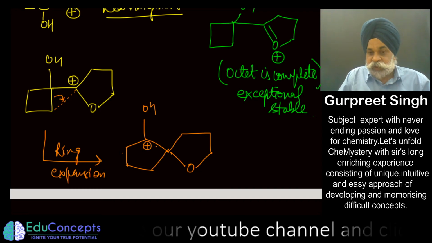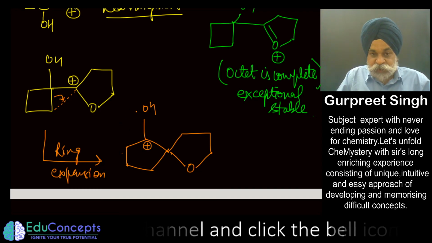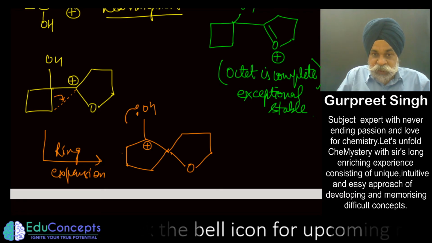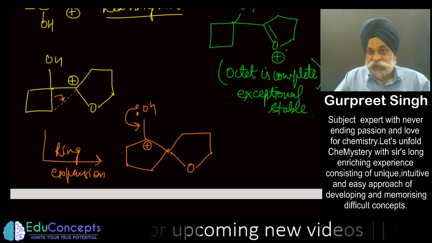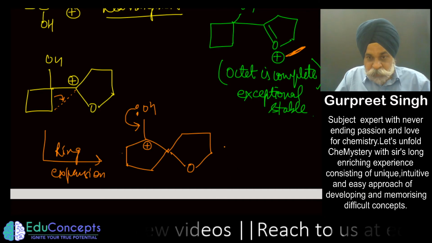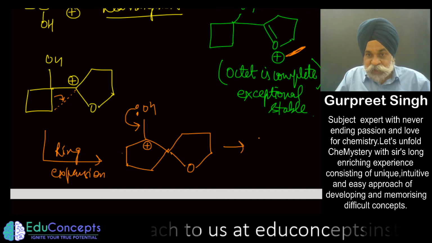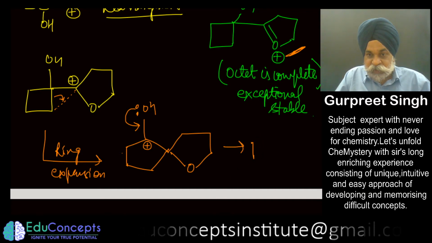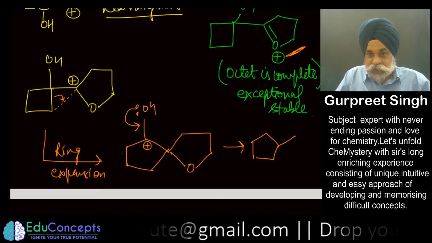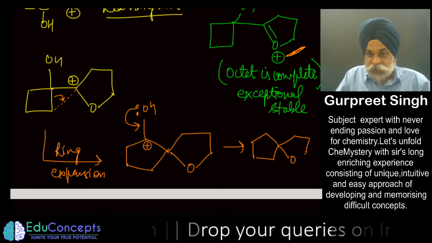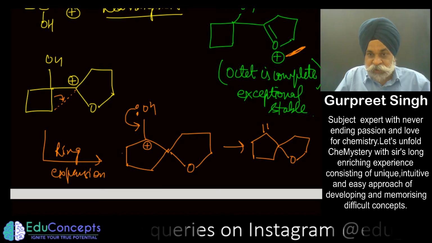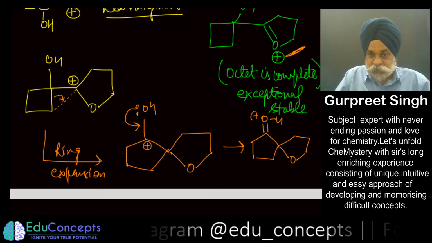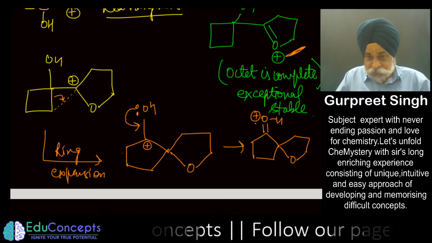Now this is beautiful. Once this gets a positive charge, this lone pair is again going to stabilize it, just like the one here. So here we shall now be getting something like this. This is one of the last steps of the pinacol pinacolone rearrangement. Just refer to your notes.